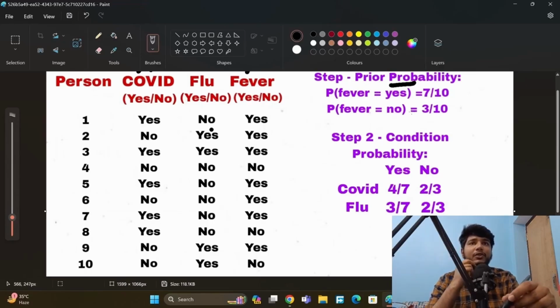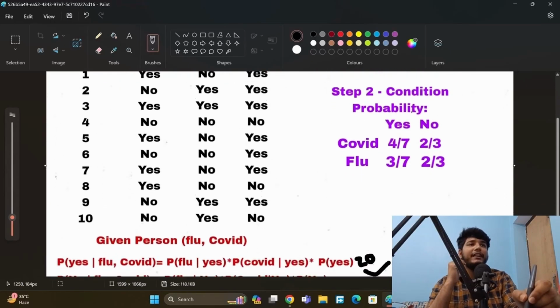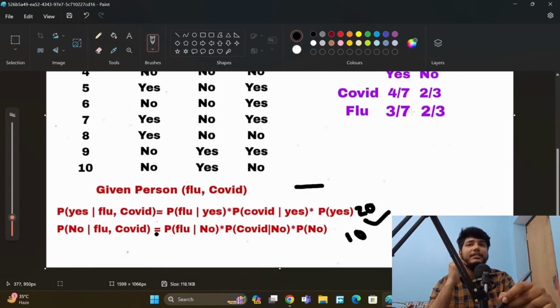Okay, so no flu and no fever 1, 2, and total fever no we have gotten 3. So first we will check this, so we can directly put this in the formula and get our result easily.